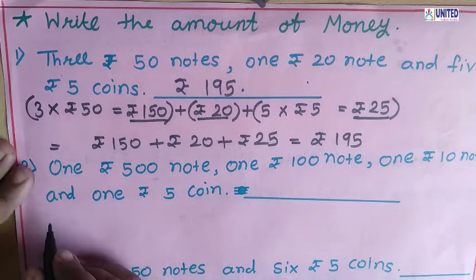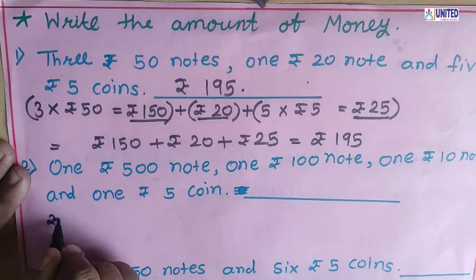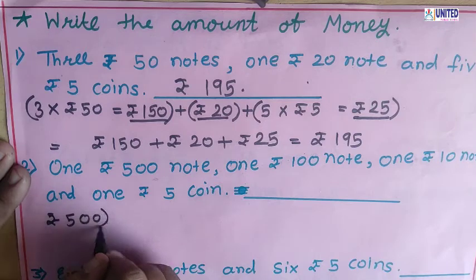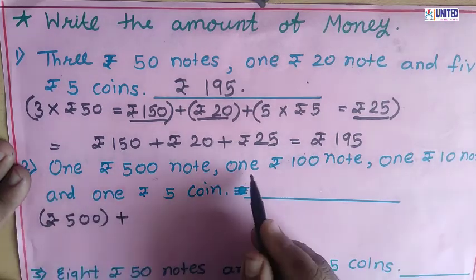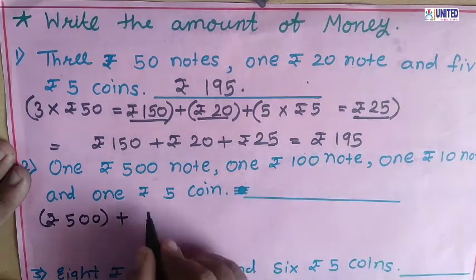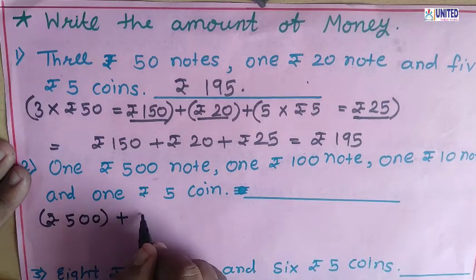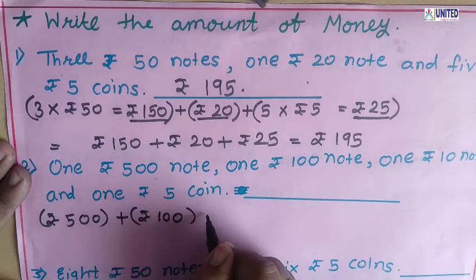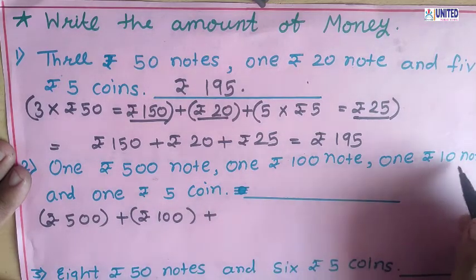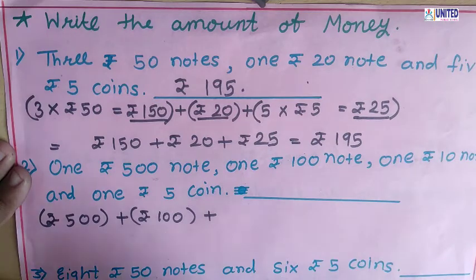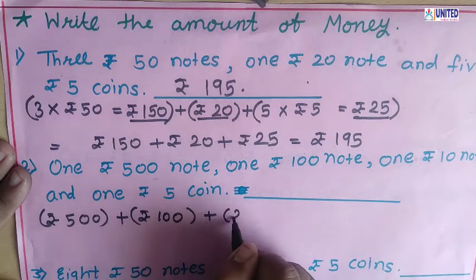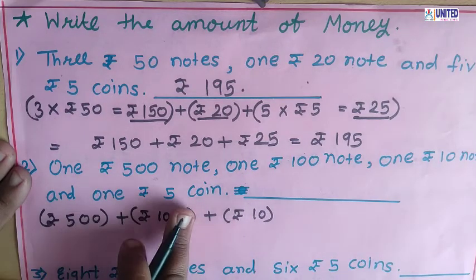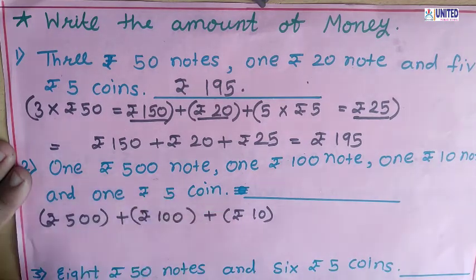Okay, now the number 2, 1 rupees 500 note. So let's write, 1 is there, so we have to write only 500 rupees. Okay, plus 1 rupees 100 note. So how many 100 notes? 1 only. So we can write only once. Okay, now the next, 1 10 rupees note. How many 10 rupees notes? 1 only. So we can write rupees 10 and 1 rupees 5 coin. So how many 5 rupees coins? 1.